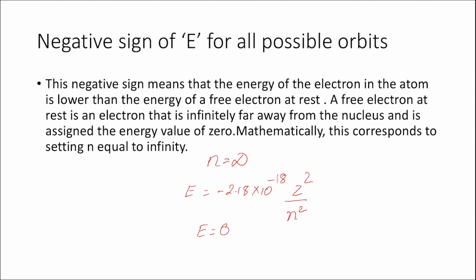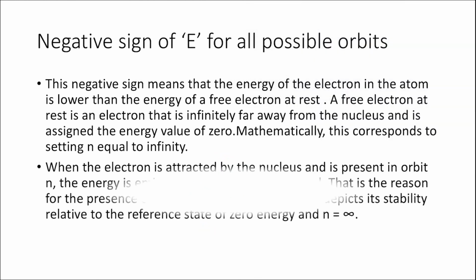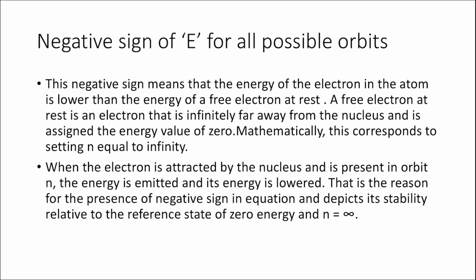So this is what I mean to say, that when the electron is at infinite distance from the nucleus or is not under the influence of the nucleus, the electron at infinity has energy equal to 0. Now as soon as the electron enters into the orbit of an atom, it is attracted by the positive nucleus. And when the electron is attracted by the nucleus and is present in orbit n, energy is emitted due to attraction and thus its energy is lowered.